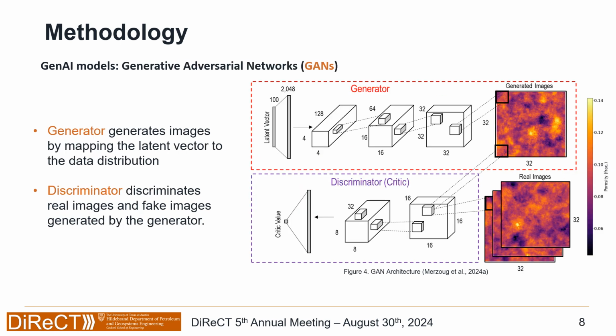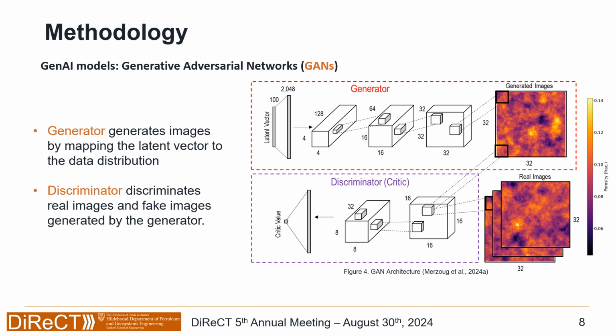Another model that we use is generative adversarial networks, or GANs. GANs are composed of two main blocks: a generator and a discriminator. The generator takes in a latent space and maps it in order to generate an image. This image, along with real images, goes to the discriminator, and the discriminator tries to find which image is real and which image is fake.